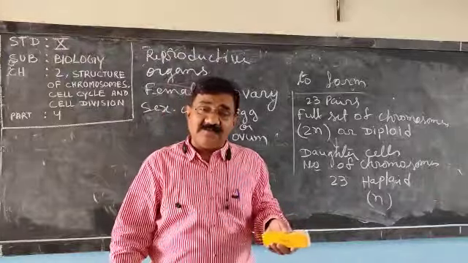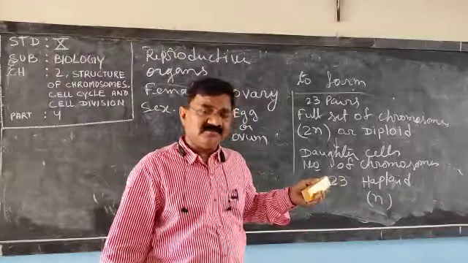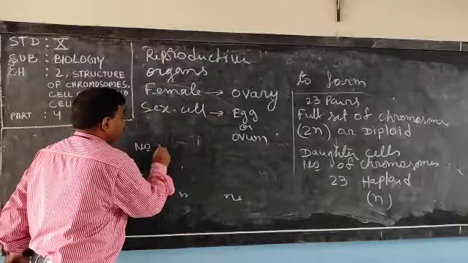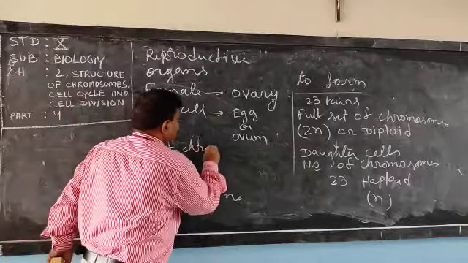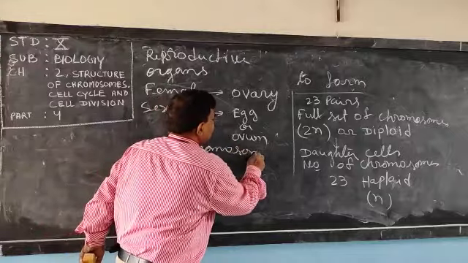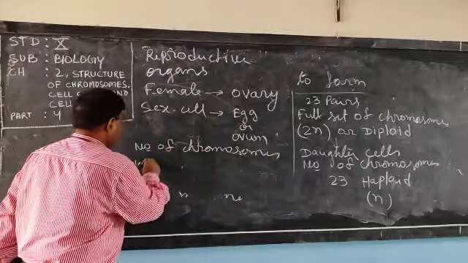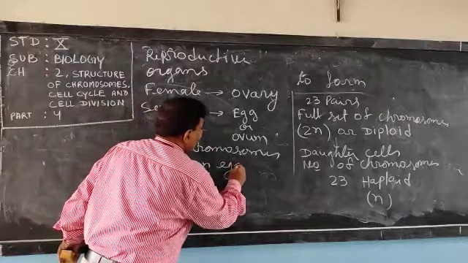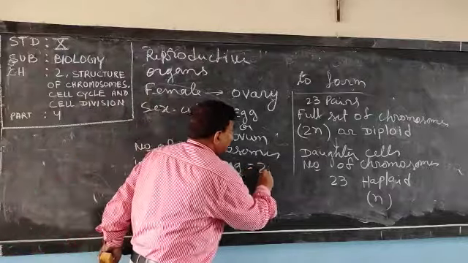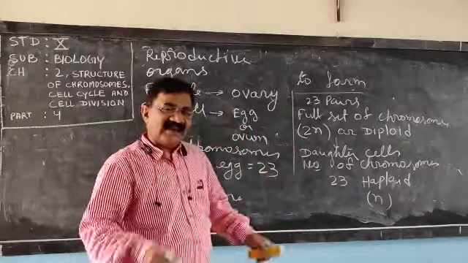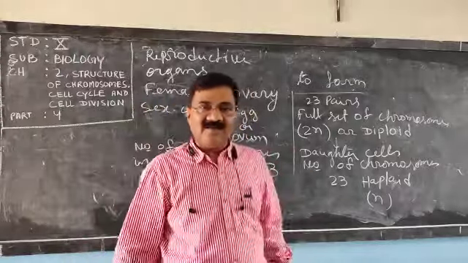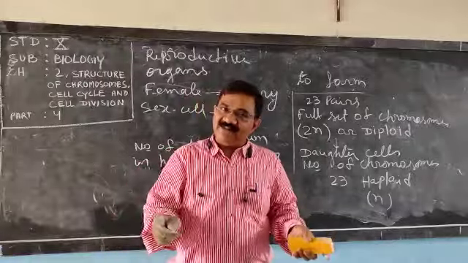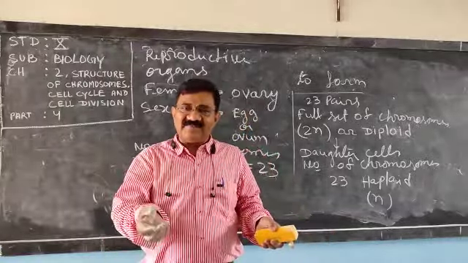Now, what will be the number of chromosomes in the human ovum? It is equal to 23. Now try to understand. Fertilization I have taught: fusion of male and female gametes. What happens in fertilization?